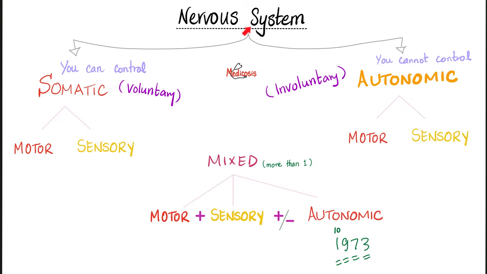Your nervous system is divided into somatic and autonomic. What's the difference? Somatic is what you can control, such as me contracting my muscles and punching you in the face. This is a voluntary action. Of course, I will never do this because I love you. This was a somatic function.